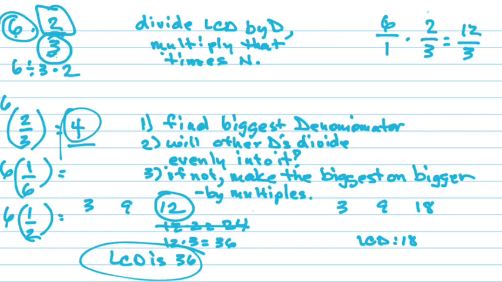Yes, 6 divided by 2 is 3, and 3 times 1. Or you can just multiply them straight across because you've got calculators. 6 times 2/3: 6 times 2 is 12, 1 times 3 is 3, and 12 divided by 3 is 4. Does that make your life easier?